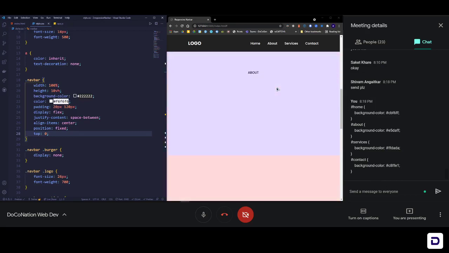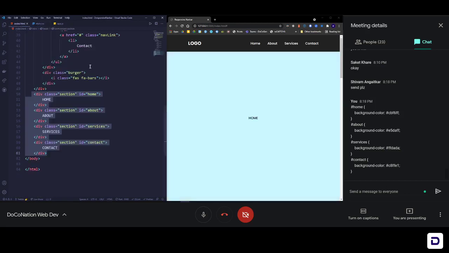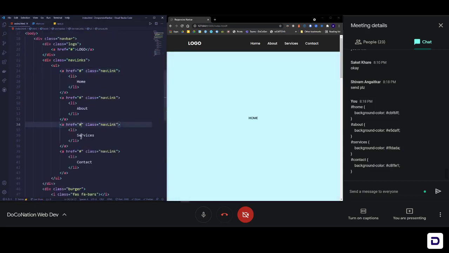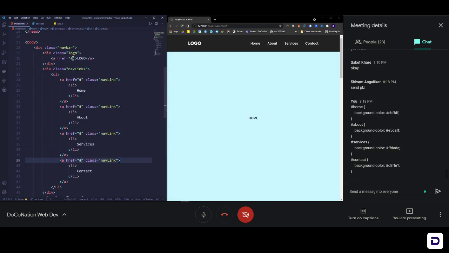Now let's connect these links to all of these sections, and the best way to do that, or the only way, is that here where we added hashes, right? We just need to add the IDs. So let's do that. For this logo also, we need to go to home. For this home button, we need to go to home. For this about button, to about. For this services button, services. For this contact button, to contact, and save it.